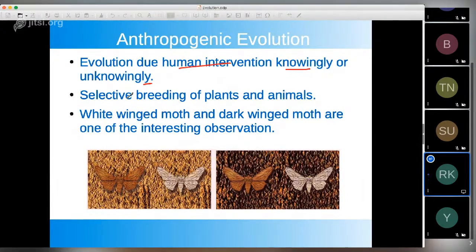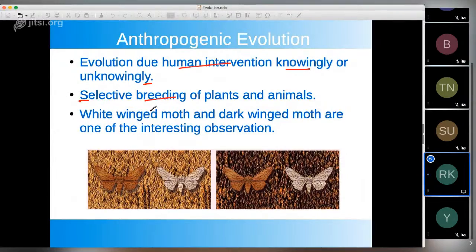In the same way, knowingly means we have done selective breeding of many plants and animals. That is knowingly. We know that we are developing some new breed. Okay, not particularly species. We are developing some new breed. So this is knowingly we are doing that. We are doing some selective breeding to develop plants and animals with better characteristics, better quality. And we have done this thing unknowingly also.